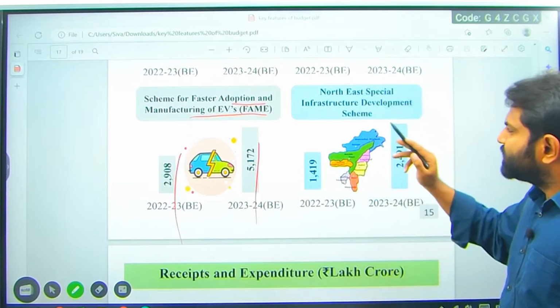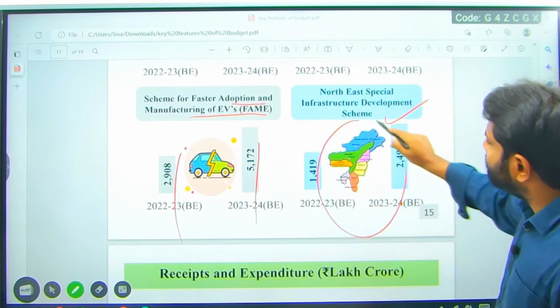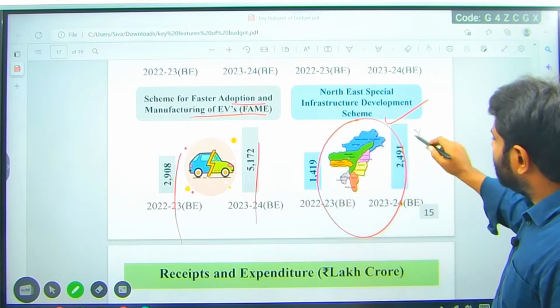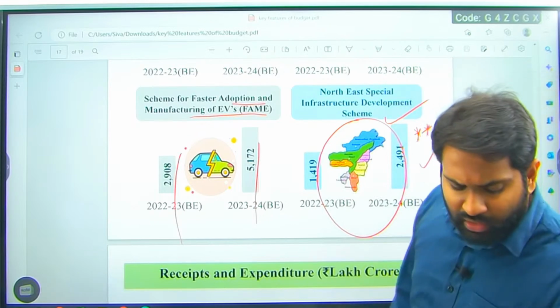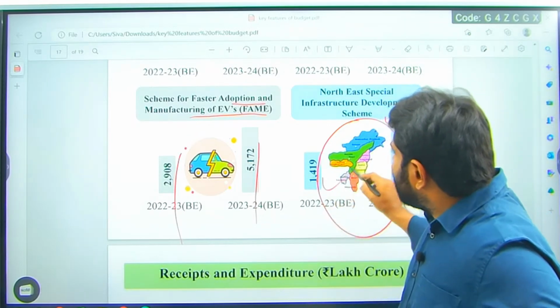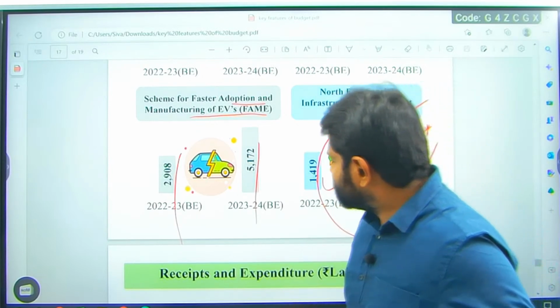Northeast Special Infrastructure Development Scheme. They are focusing on the Northeast, right? Their focus is now more on tight integration of the Northeast into India. So this is where they have a special scheme, the Northeast Special Infrastructure Development Scheme.